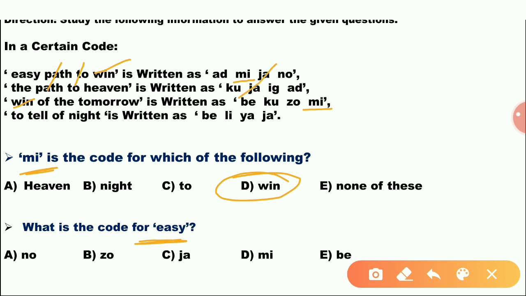Okay, 2, add, no. What is the easy? There are three twos. 2 means add. Okay, easy means no, there is something wrong. Equal to add.